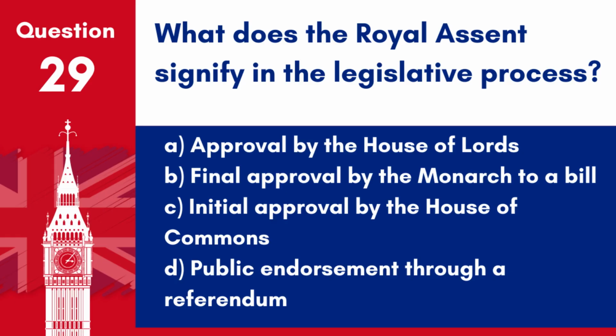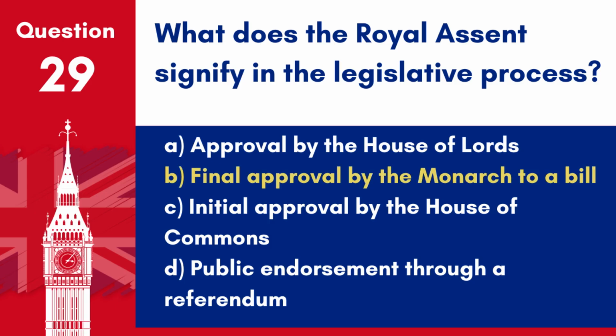Question 29. What does the royal assent signify in the legislative process? A. Approval by the House of Lords. B. Final approval by the monarch to a bill. C. Initial approval by the House of Commons. D. Public endorsement through a referendum.